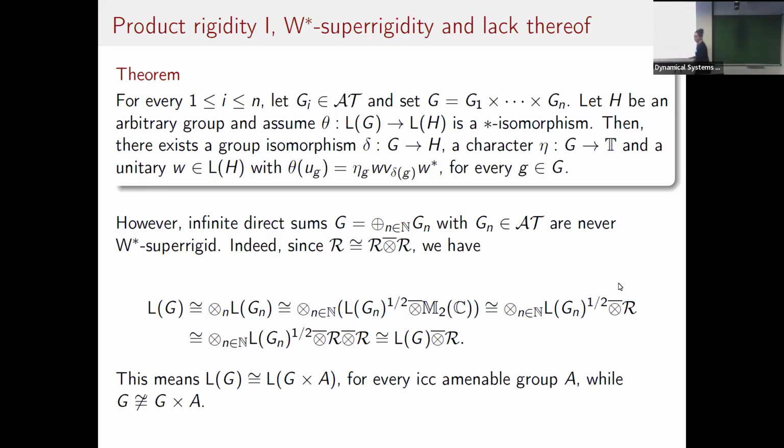Yeah. Okay. So your group von Neumann algebra L of G is isomorphic to the group von Neumann algebra of G times A for A an ICC amenable group. So this shows that these groups will never be W star superrigid.